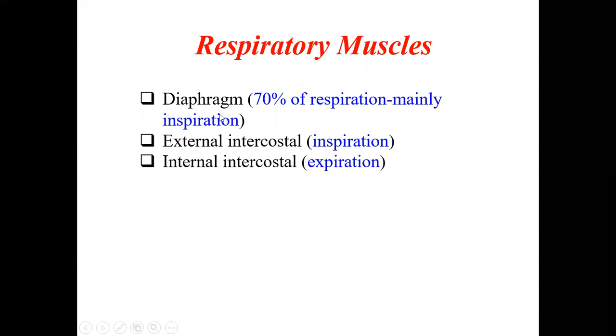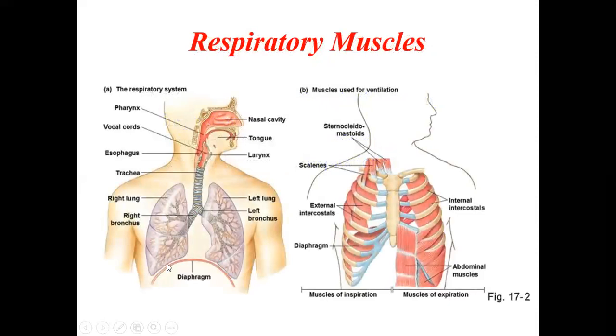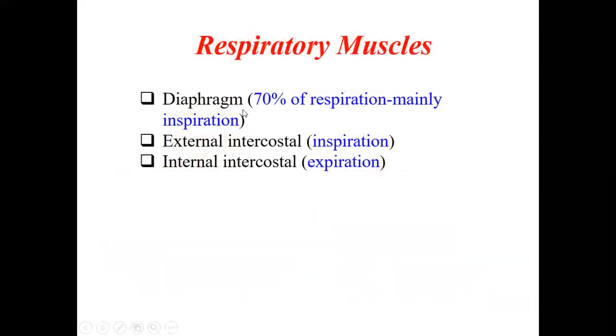So it helps in inspiration, expanding the lung as the diaphragm moves downwards. If you see here, here is the diaphragm. Whenever the diaphragm moves down, it will pull the lung down and it helps the air to be sucked from the nasal cavity into the lungs. Okay, so this is called inspiration. During expiration, the diaphragm will recoil back and the lungs will recoil back and push the air outside. So the diaphragm mainly helps in inspiration. Almost 70% of the respiration is done by the diaphragm.